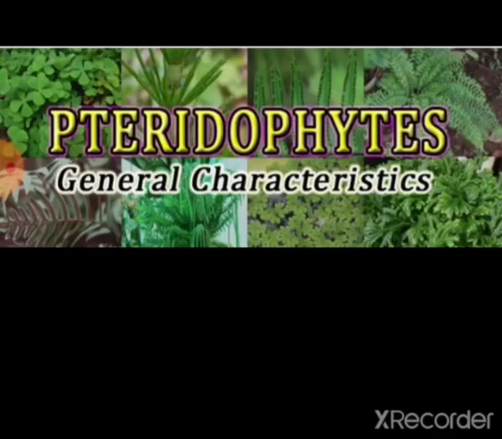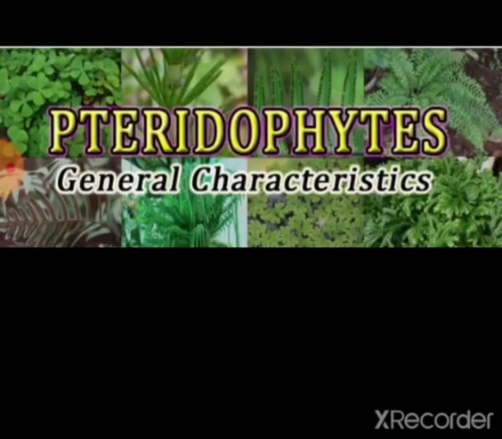Some definitions of the terms. Microphyllous: leaves with a single vein whose trace is not associated with the leaf gap. They are photosynthetic and much smaller in size. Rhizome. What is rhizome? A specialized underground stem that produces adventitious roots.